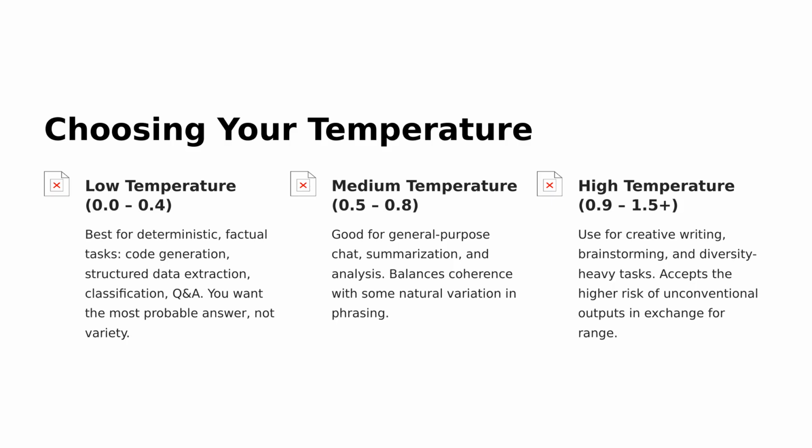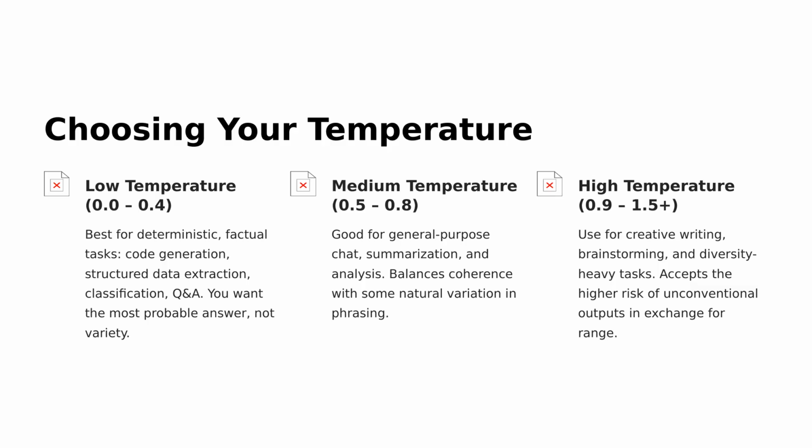When choosing a temperature setting for your tasks, consider the following. Low temperatures, ranging from 0.0 to 0.4, are ideal for tasks requiring precision and factual consistency, like code generation and data extraction. Medium temperatures, between 0.5 and 0.8, are great for balanced interactions, providing coherent yet varied responses.